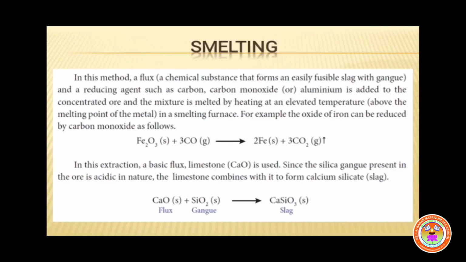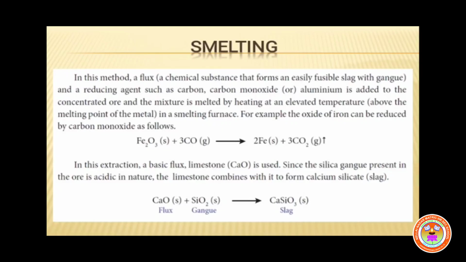Here the basic flux is CaO and the acidic gangue is SiO2. The formula of calcium silicate slag is CaSiO3.